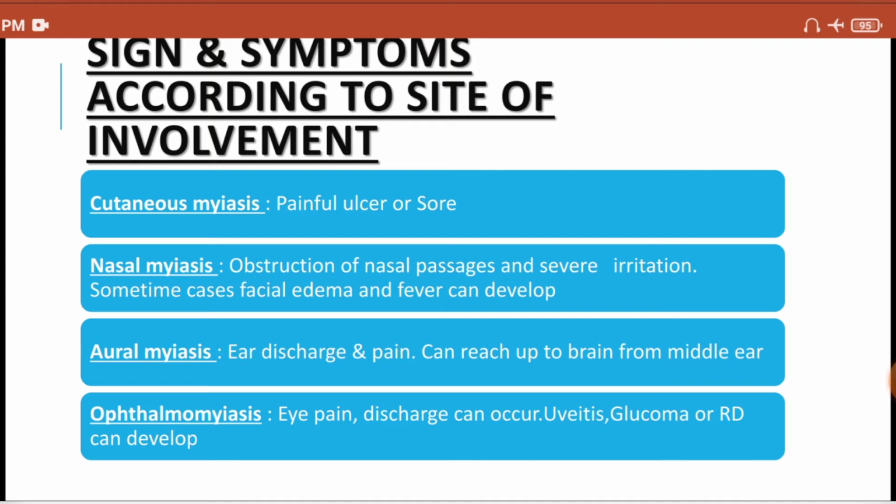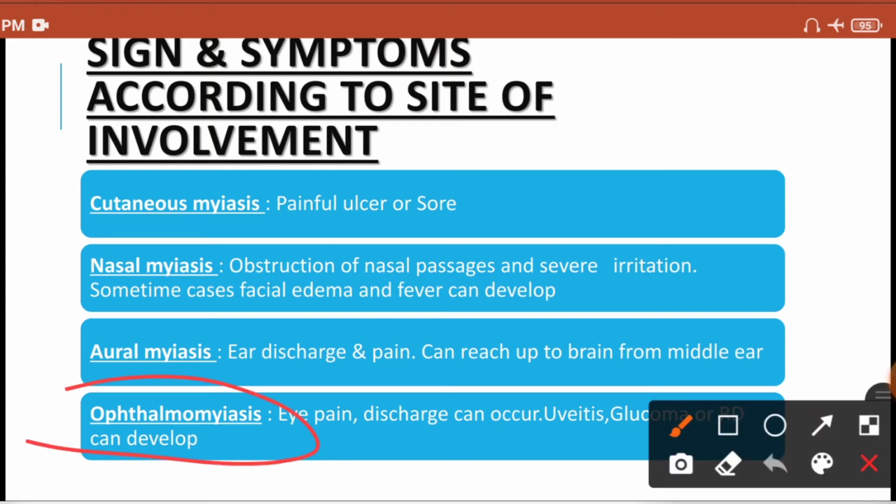Now suppose the myiasis is seen in the ear, then you can have ear discharge and ear pain. Sometimes from otitis media, from the middle ear, it can reach the brain and cause meningitis as well. So that is the third clinical manifestation. Now it's interesting that sometimes maggots can involve your eyes as well, which is known as ophthalmomyiasis, in which you can have eye pain and discharge from the eye.